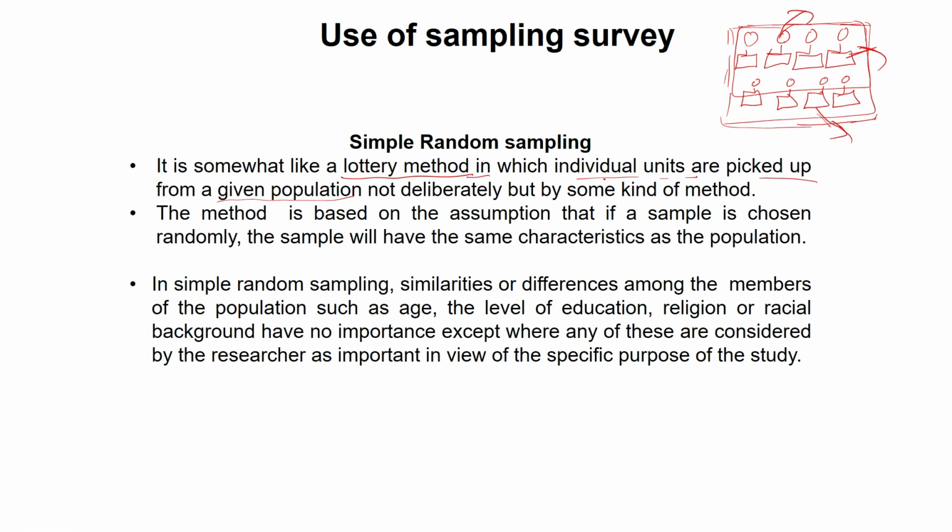So the probability is always there that any one among them has an equal chance to become a part of the sample. In simple random sampling, similarity or differences among the members of the population, such as age, level of education, religion, racial background, have no importance. Maybe some of these students may be Hindu, maybe one Muslim, maybe Christian, religion doesn't matter.